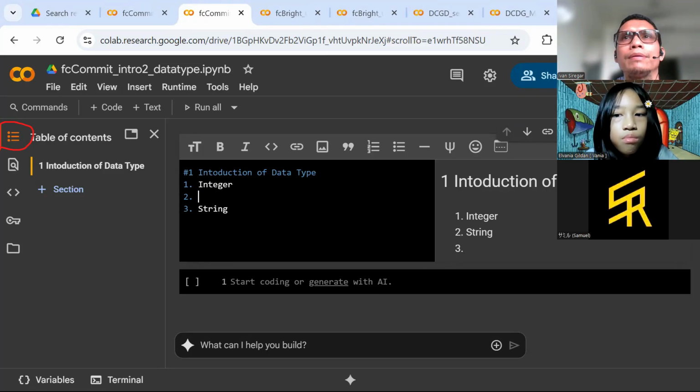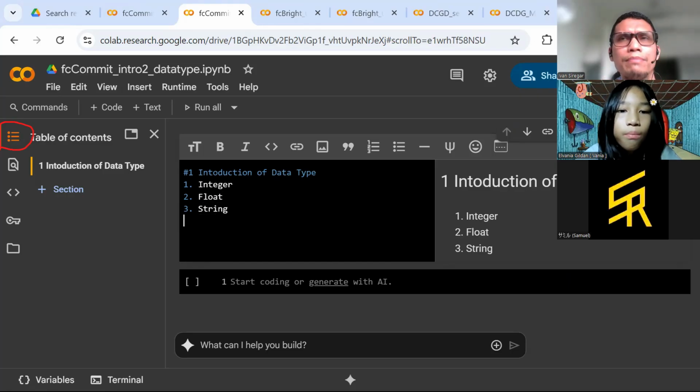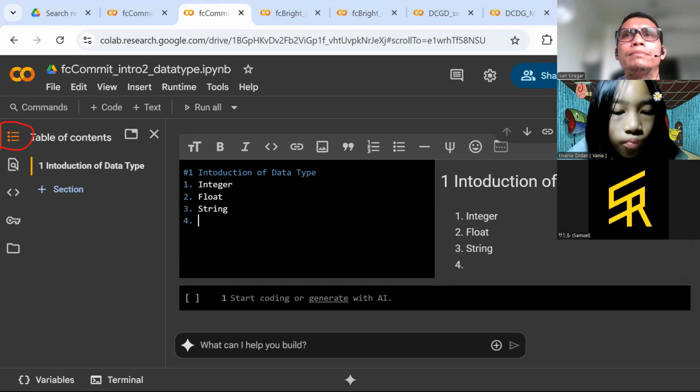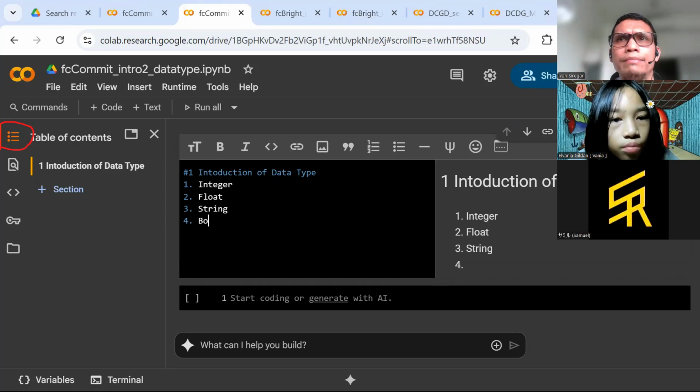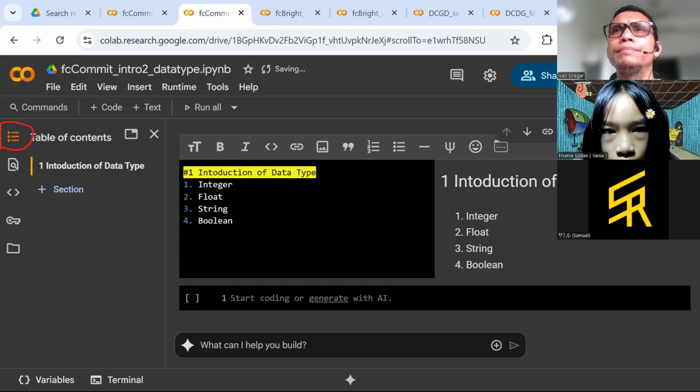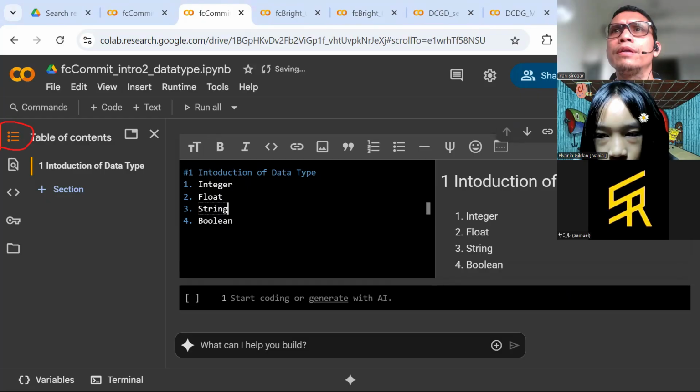This one is the float. Number two is float, number three is string, and number four is boolean. You put it below the title: integer, float, string, and boolean.